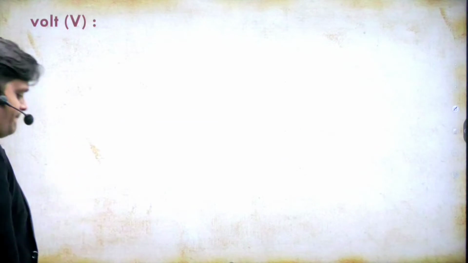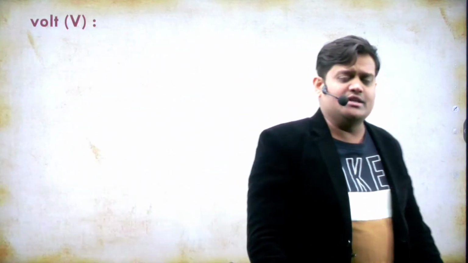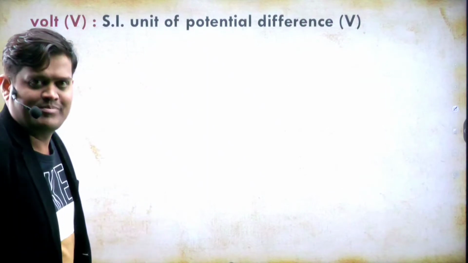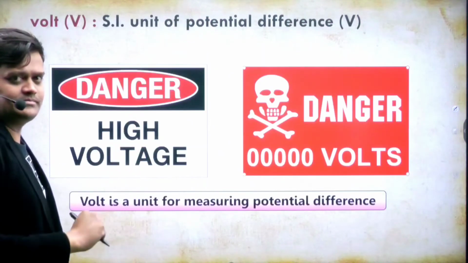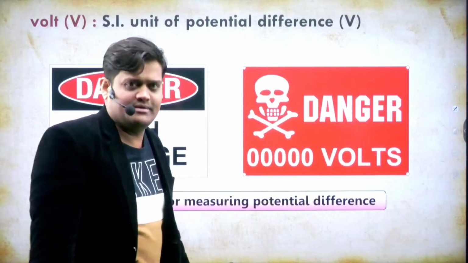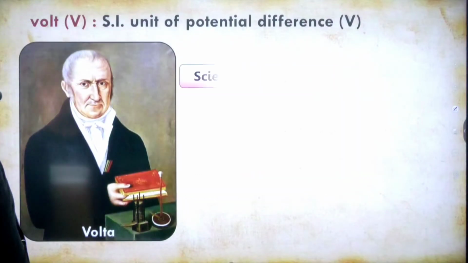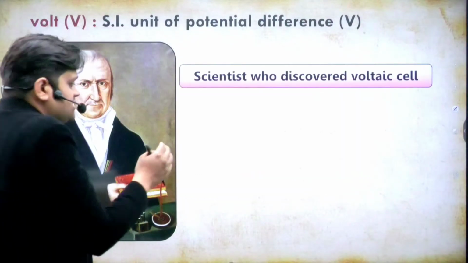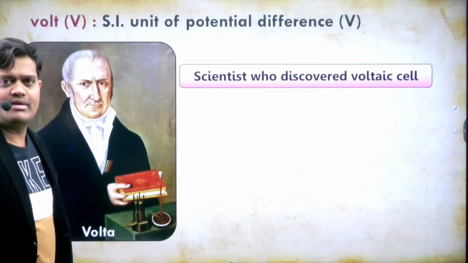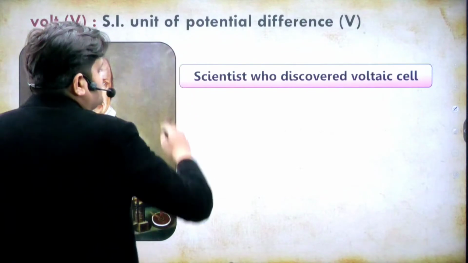The next one is volt. Volt is used for the potential difference, and it is the SI unit of electric potential difference, which you studied in lecture 1. So volt is the unit for measuring the potential difference. This unit is named after the scientist Volta. On the basis of him, the unit is given.